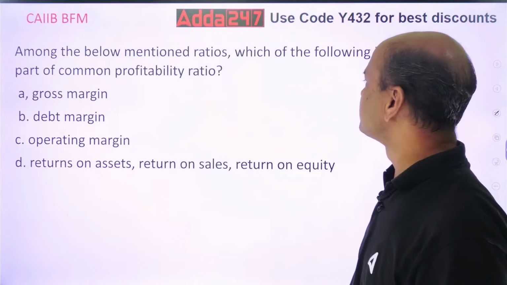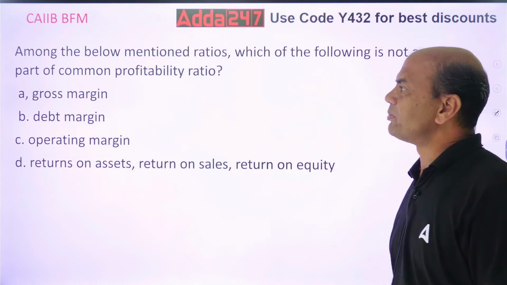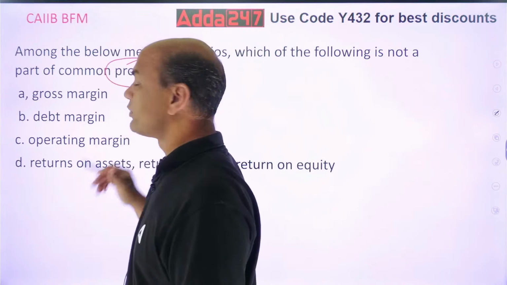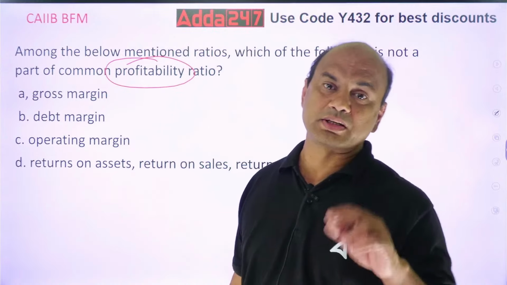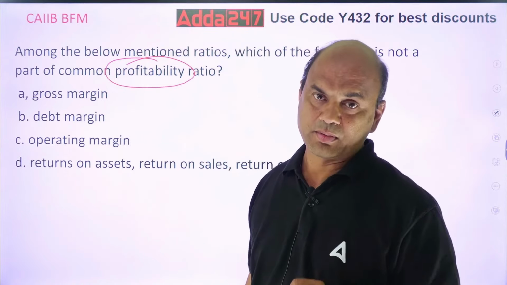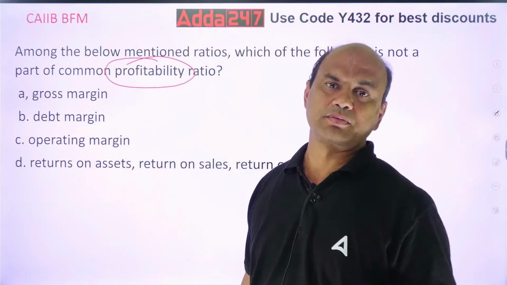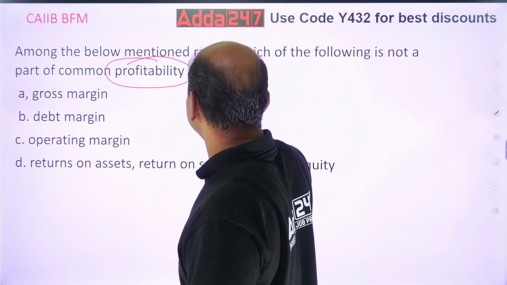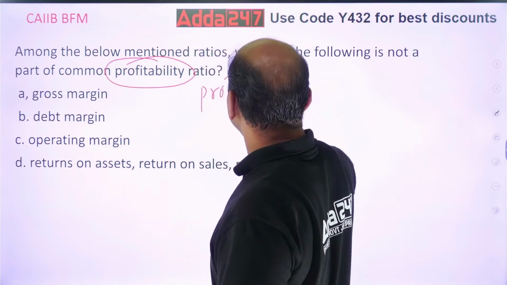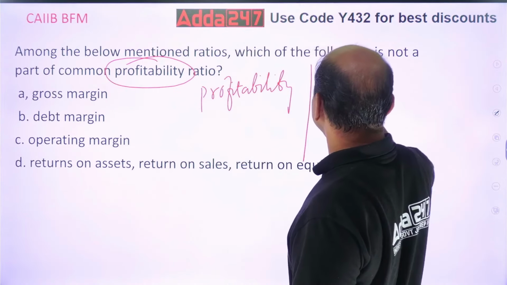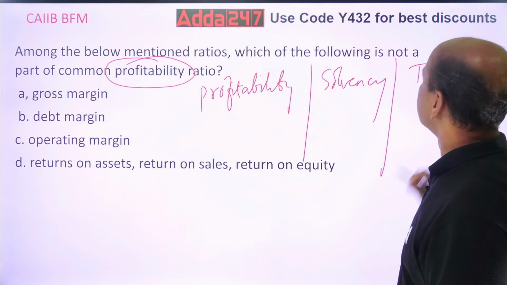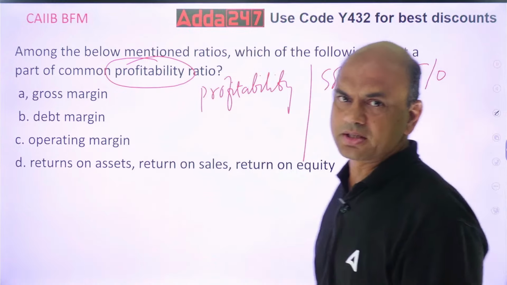Among the below mentioned ratios, which of the following is not a part of common profitability ratios? So which of them is not part of the profitability ratio? For that you need to first understand the types of ratios. Ratios are of three types mainly: profitability, solvency, and turnover. These are the three main types of ratios in ratio analysis.